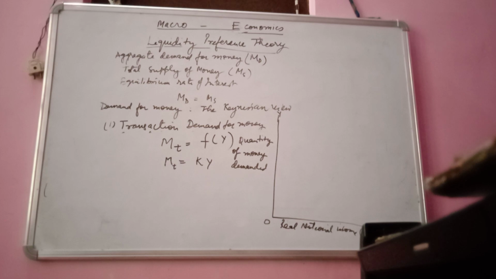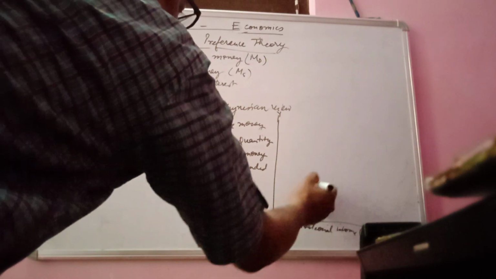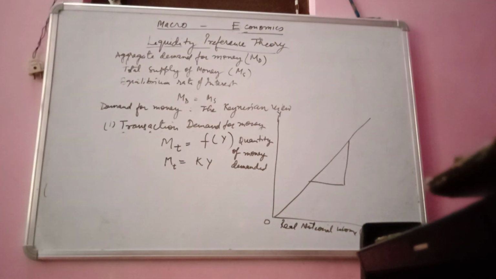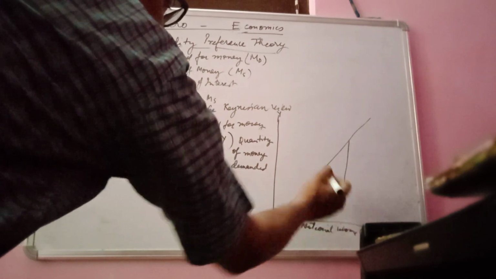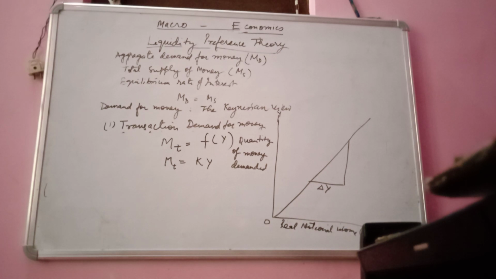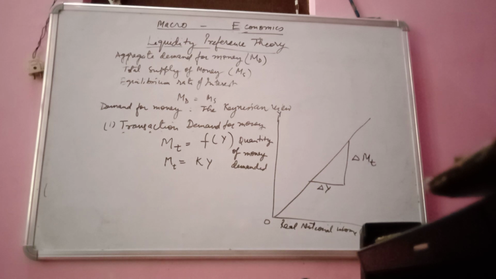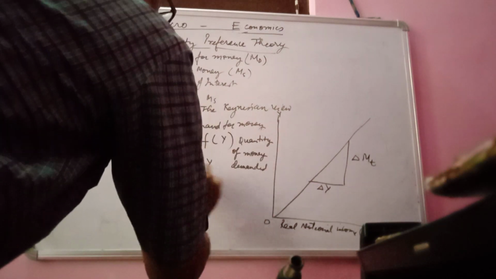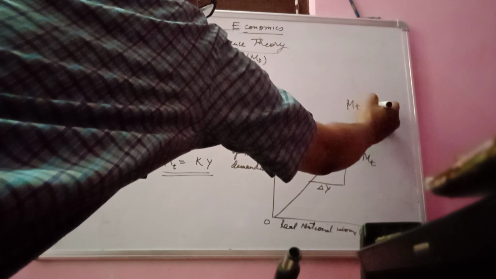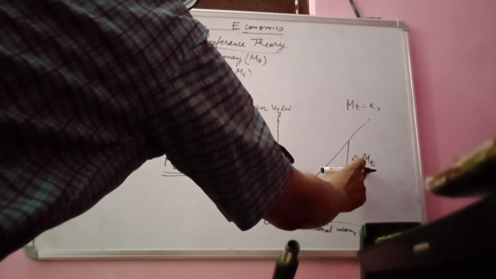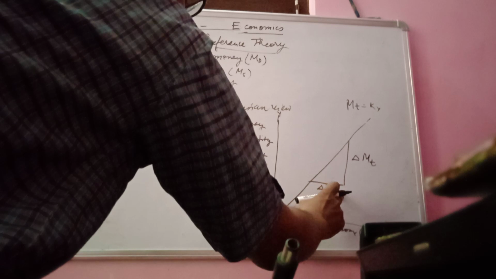When we draw a slope here, a change in income is denoted as delta Y, and a change in transaction demand of money is denoted as delta MT. As we know, in the slope derived from the formula MT = KY, delta MT is the change in quantity of money demanded for transactions and delta Y is the change in real income.